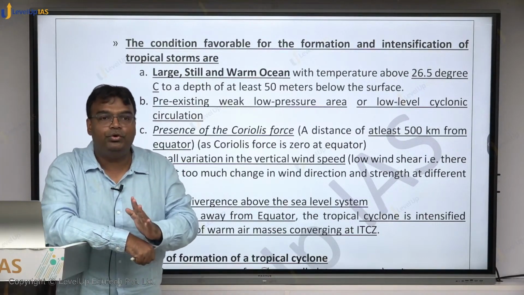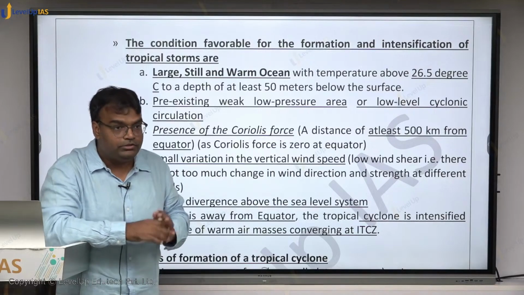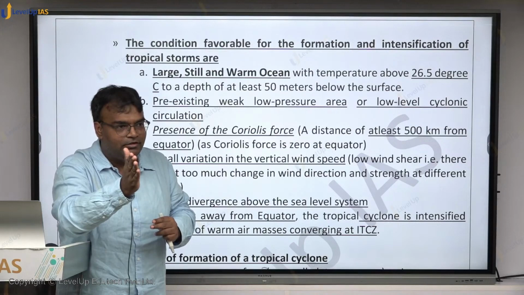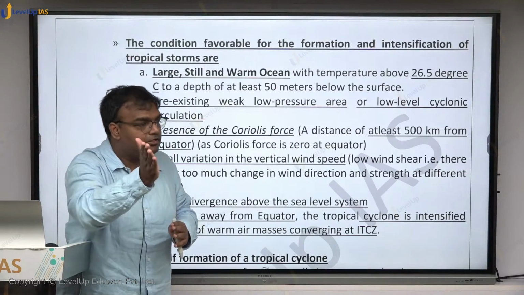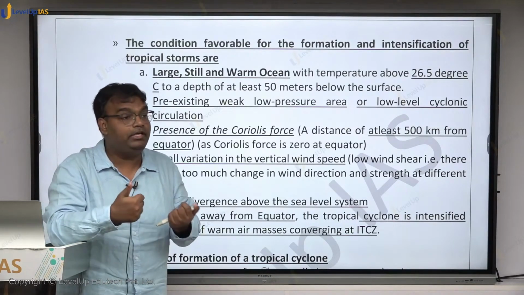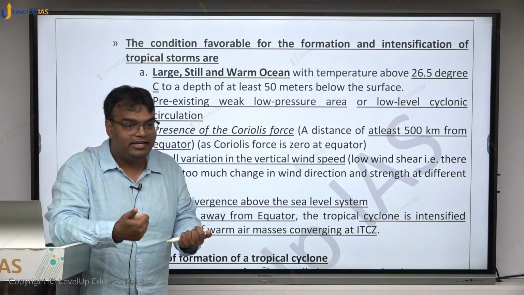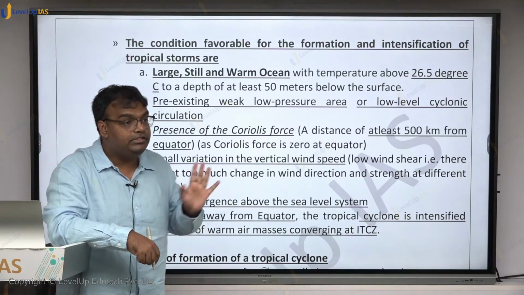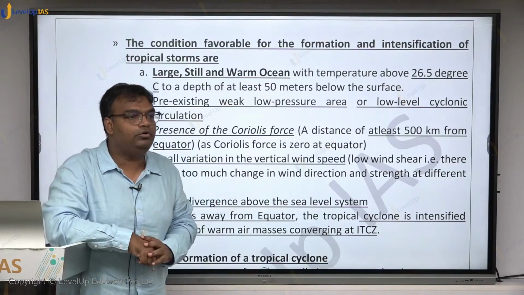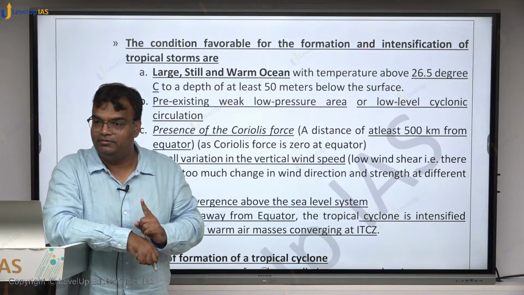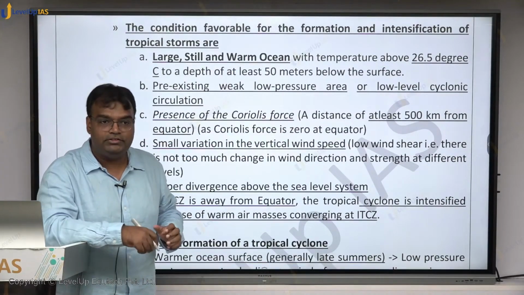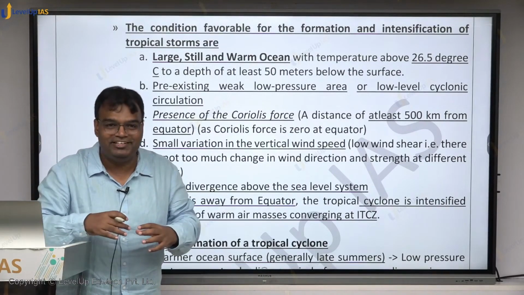Coriolis force is zero at equator, and it keeps on increasing away from it. देखो, it is Coriolis force which is leading to what? Northern hemisphere में when wind is moving, it's moving to its right. What is the force which is making it go to its right? It is the Coriolis force. So if Coriolis force is not there, that circular pattern will not be getting created, right? So the third condition is that there should be presence of Coriolis force. It means you should be away from equator. Equator पे कभी क्या नहीं होगा? Cyclone formation नहीं होगा. So it should be यहाँ पे, here you will see a distance of at least 500 km from equator. Otherwise, ocean would have been warmest near equator.